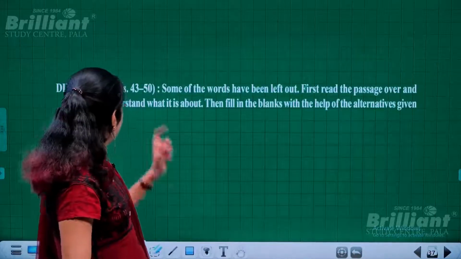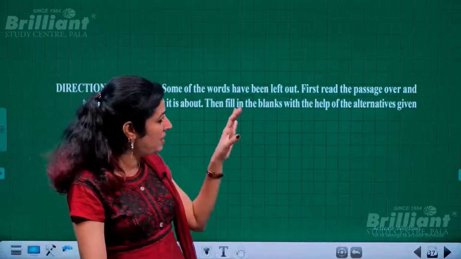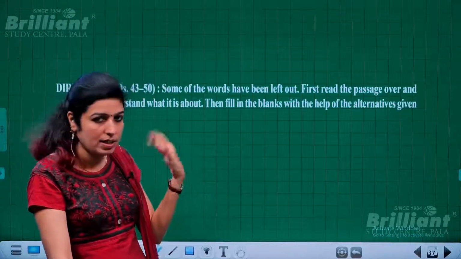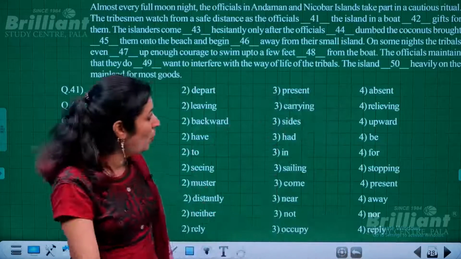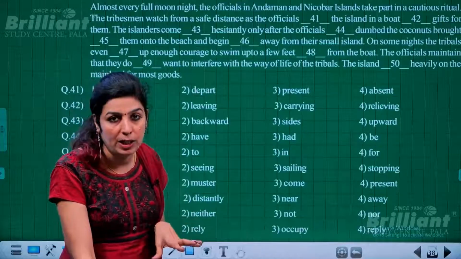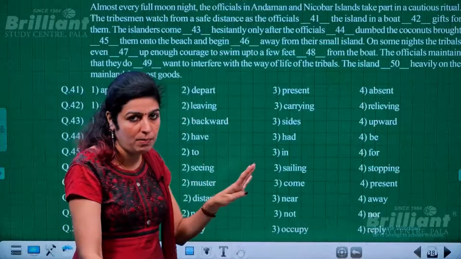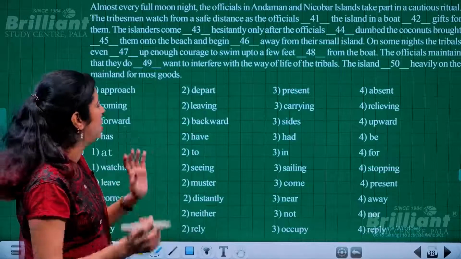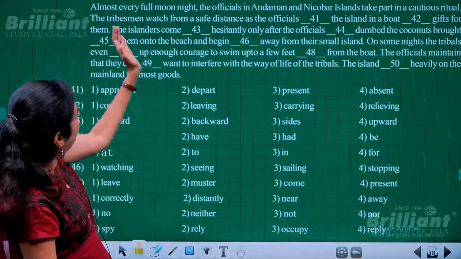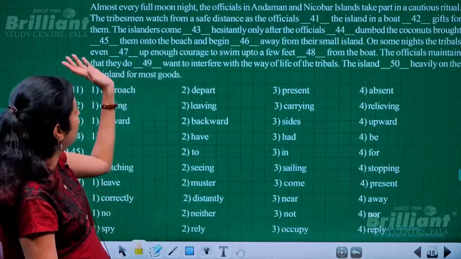Next, questions 43 to 50. Some of the words have been left out. That means it is a reading passage or fill in the blanks type of question. A passage is given where the blanks are to be filled up with the given options, four options for each blank. You have to choose the best or possible option. Okay, it's very simple. Of course, you have to read the entire thing to get the blanks filled up.